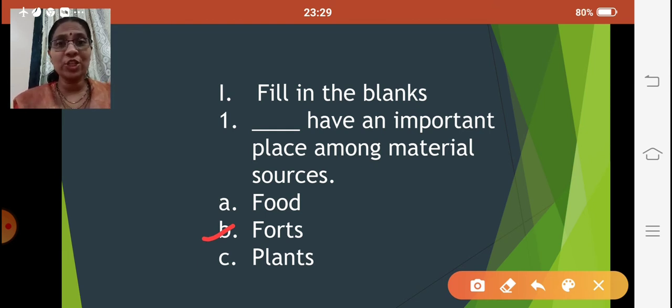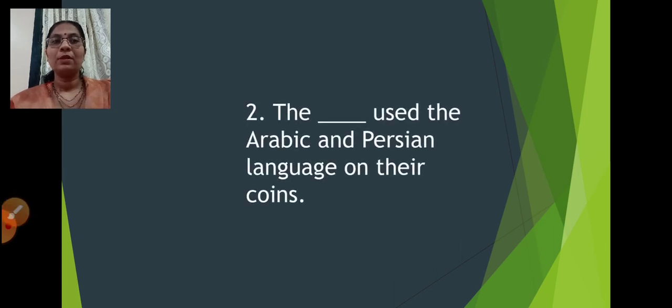So our first question is going to be fill in the blanks. You don't have to type anything in your paper. The only thing you have to do is click on the correct option from the choices given to you. I hope this is clear. Fine. Moving on to the next question. The dash use the Arabic and Persian language on their coins.